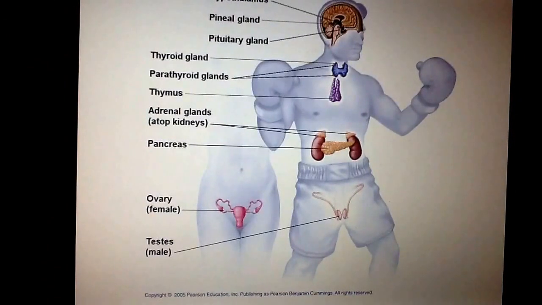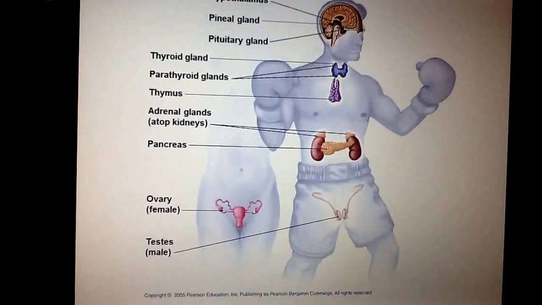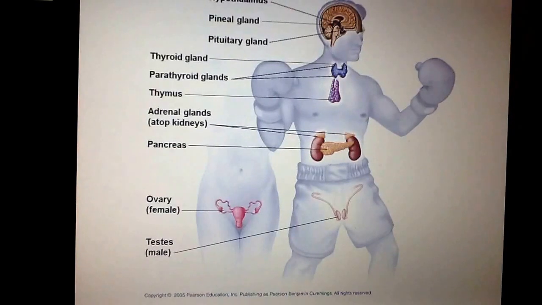Again, let's look at a picture of all of the different endocrine glands. So there's the hypothalamus, the pineal gland, and the pituitary gland. Those are specific to the brain. That's what we'll focus on in this video. Then there's the thyroid and parathyroid. There's the thymus. And then there's those adrenal glands. So these are the glands that produce our steroid hormones. There's the pancreas, which is this kind of globular, glandular thing that lays directly across the intestines and stomach. We'll see it when we do our fetal pig dissection. And then we have ovaries and testes. Again, these are the reproductive structures that also produce the steroid hormones.